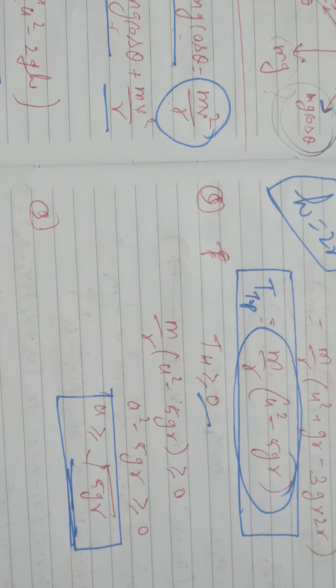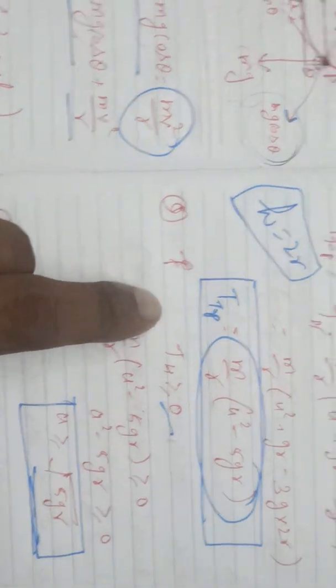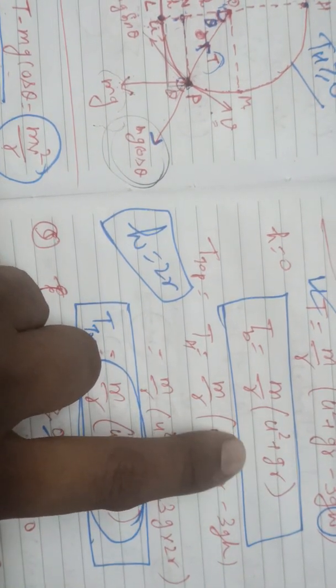What will be the minimum velocity at the top? Similarly, we can find the minimum velocity at the top from this formula, and it will be under root gr.